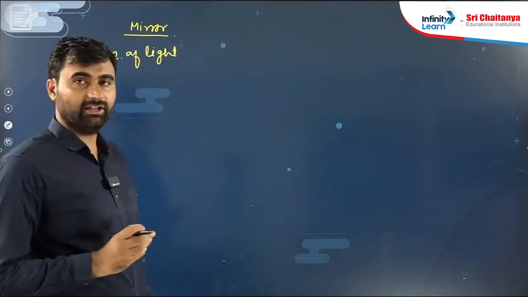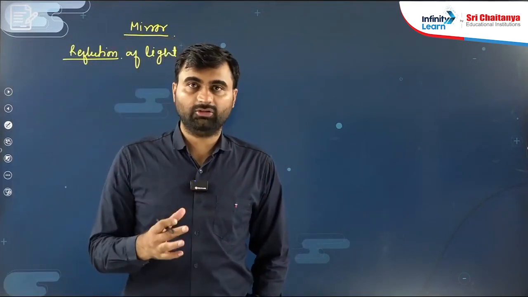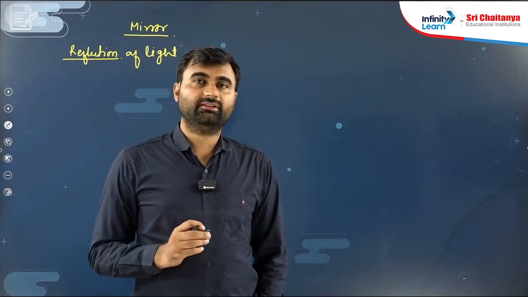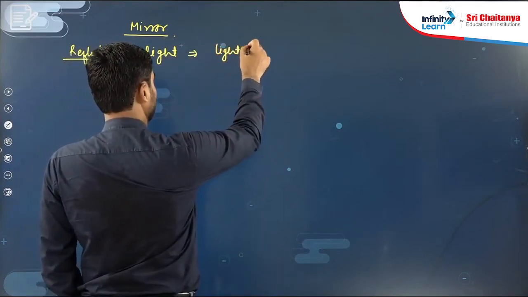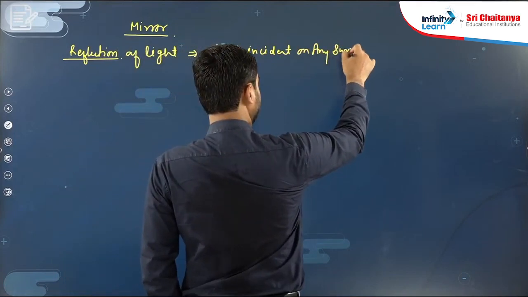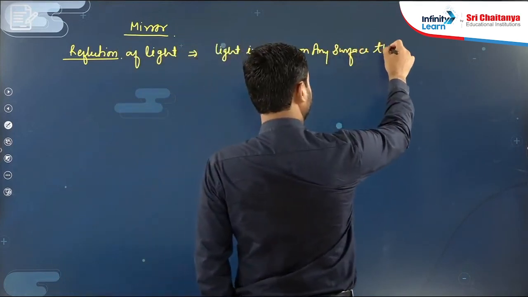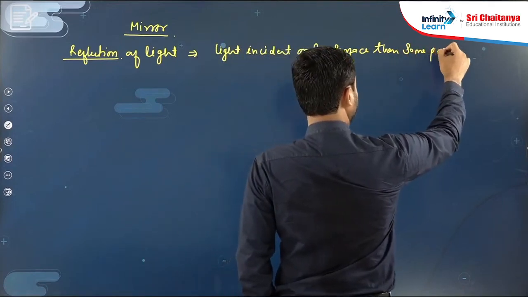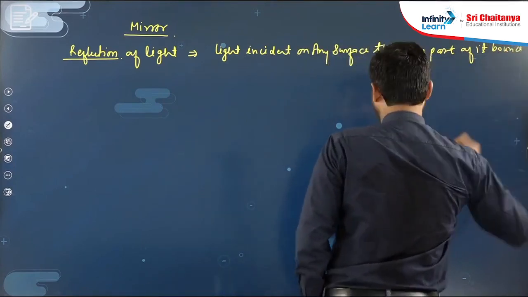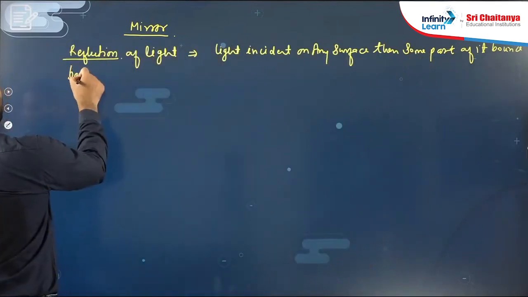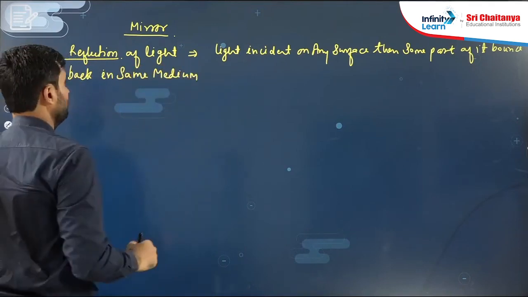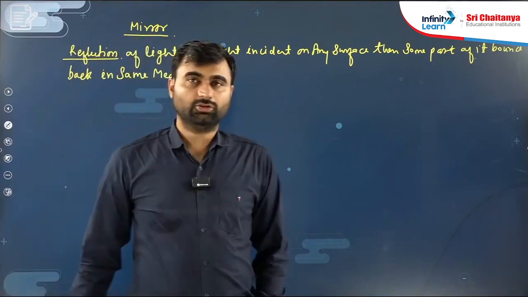Reflection of light means if light is incident on any surface, then some part of it bounces back in the same medium. That is known as reflection of light. So we understood what is reflection.